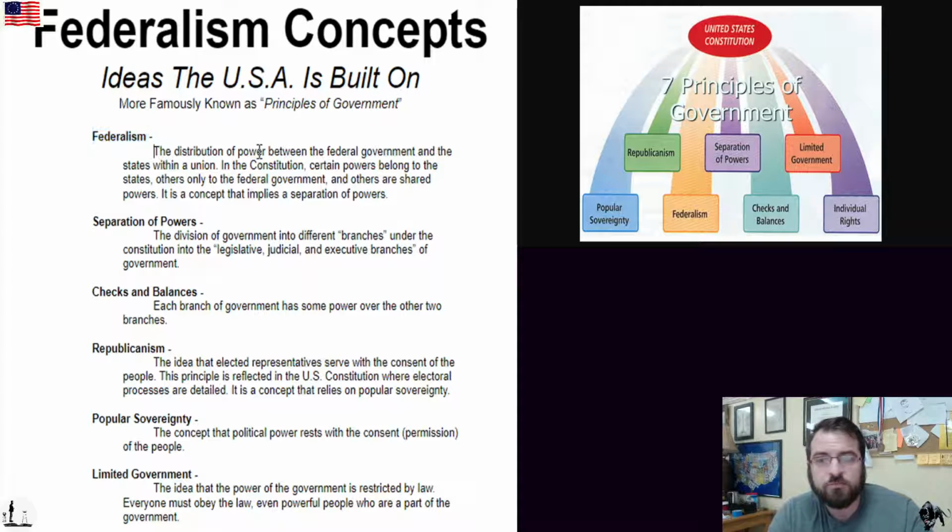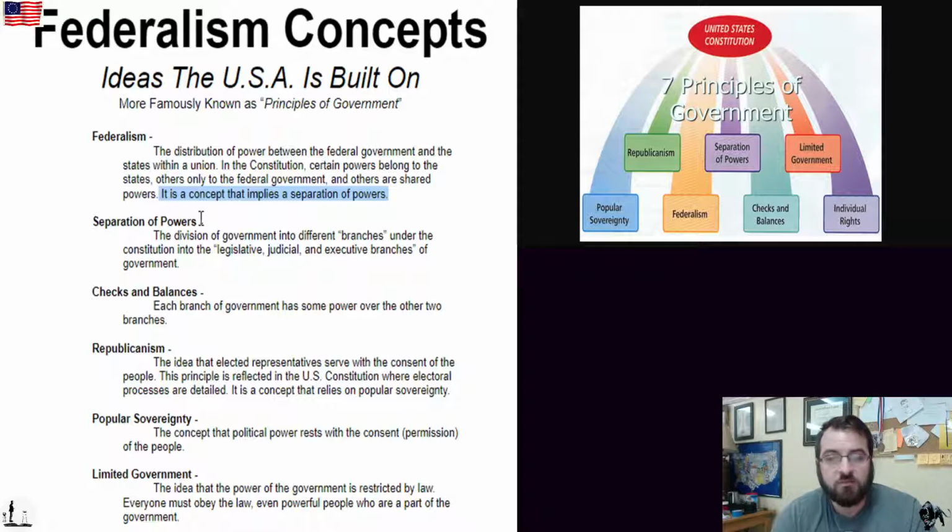Federalism. Federalism is the distribution of power between the federal government and the states within a union. In the Constitution, the rule book for government that we live by, certain powers belong to the states, others only to the federal government, and others are shared powers that both have. It is a concept that implies a separation of powers.